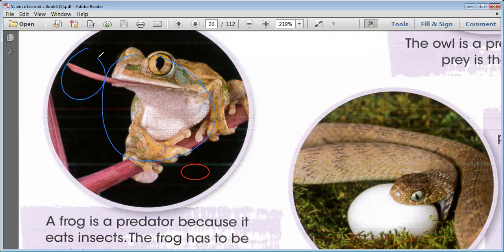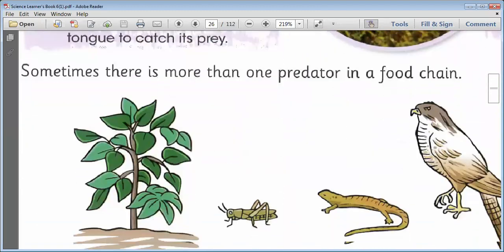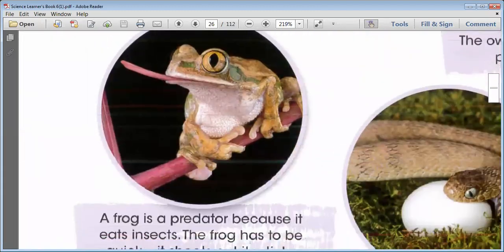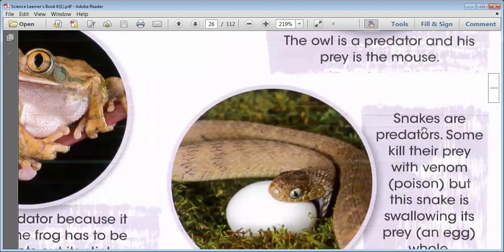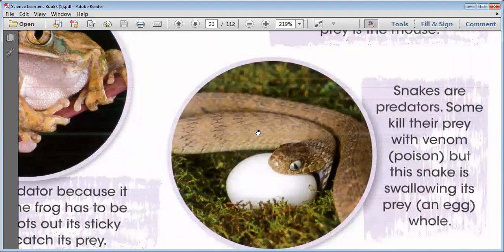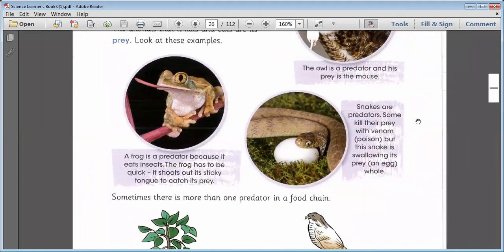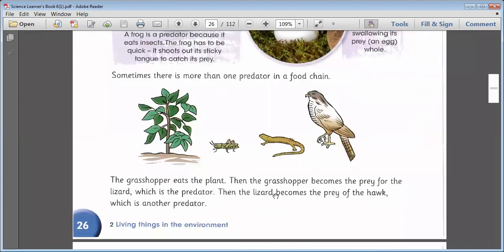Okay. And now look here. Here is a snake. You can see on the screen, a snake. So like the frog, the snakes are predators and snakes eat eggs. So an egg is prey for a snake. Okay. Now look at the screen, which I'm going to share with you. Sometimes there is more than one predator in a food chain. You can see here, hawk is a predator, lizard is a predator, and a grasshopper can also be a predator.